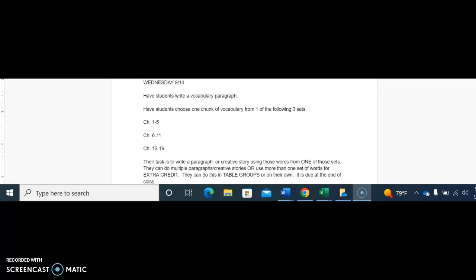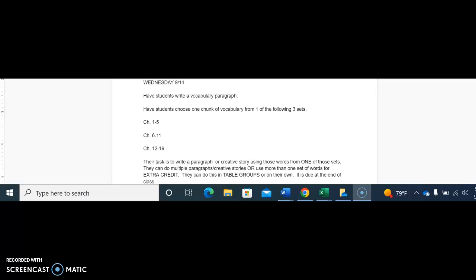Hello, students. These are the directions for today's assignment on Wednesday, September 14th. You're going to be writing a vocabulary paragraph using words from Efra Undivided, our text. Please choose one chunk of vocabulary from the following three sets: chapters 1 through 5, chapters 6 through 11, and